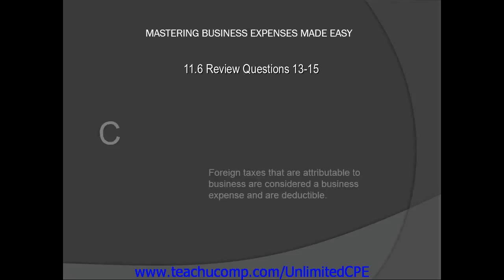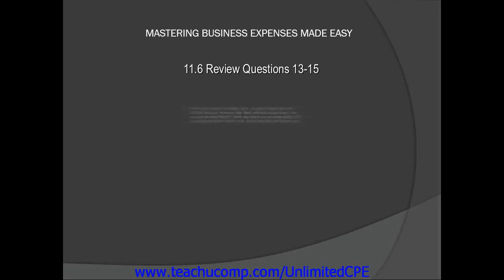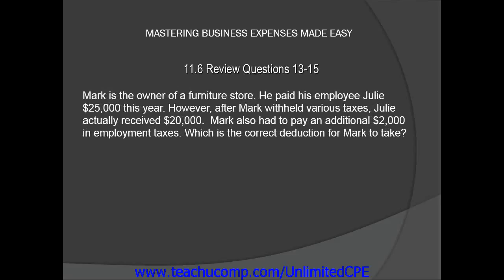Now let's take a look at review question number 15. Mark is the owner of a furniture store. He paid his employee Julie $25,000 this year. However, after Mark withheld various taxes, Julie actually received $20,000. Mark also had to pay an additional $2,000 in employment taxes. Which is the correct deduction for Mark to take?